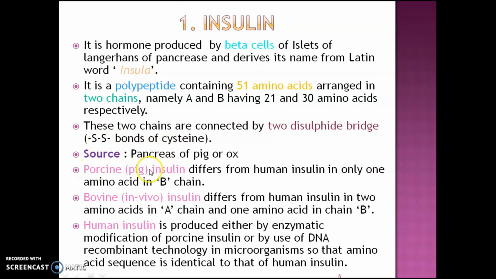Next point is source of insulin, which is the pancreas of pig or ox. Porcine or pig insulin differs from human insulin in only one amino acid in the B chain. Bovine insulin differs from human insulin in two amino acids in A chain and one amino acid in chain B. Human insulin is produced either by enzymatic modification of porcine insulin or by use of DNA recombinant technology in microorganisms, so that the amino acid sequence is identical to that of human insulin.